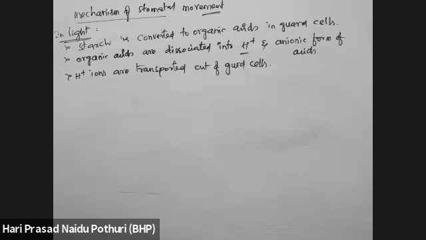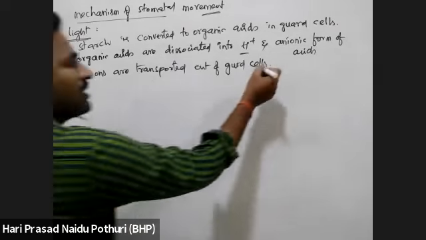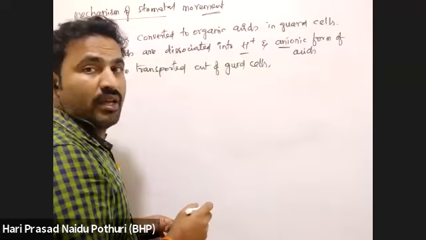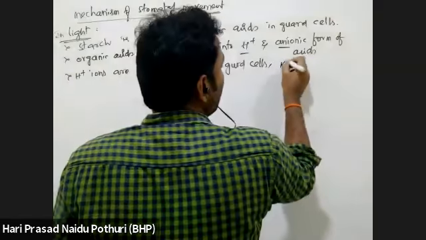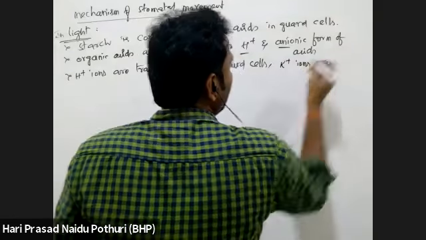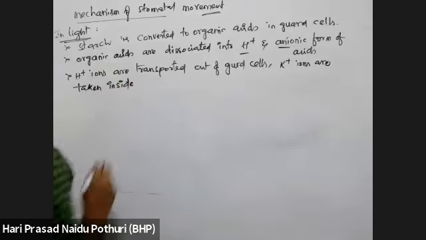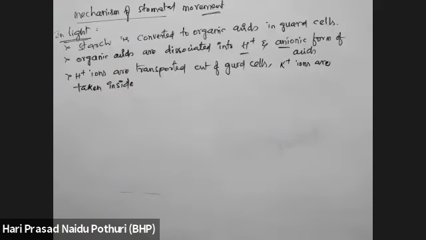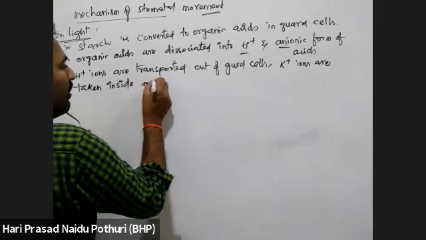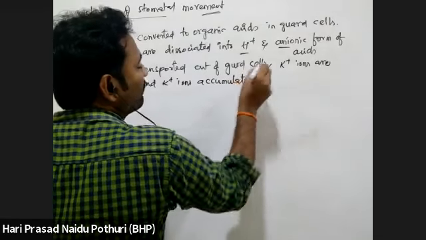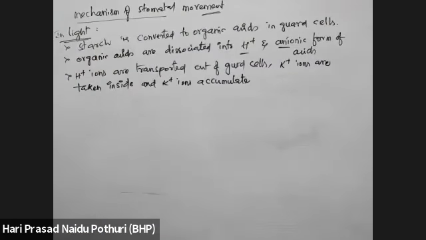As H plus ions are coming out of the guard cells, inside, anions are more, which means negative charge is more inside. So K plus ions are taken inside to neutralize that. The K plus ions that are available will be taken inside. So K plus ion concentration will be accumulating inside.